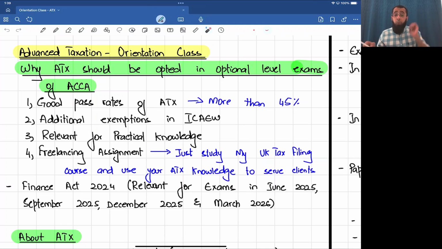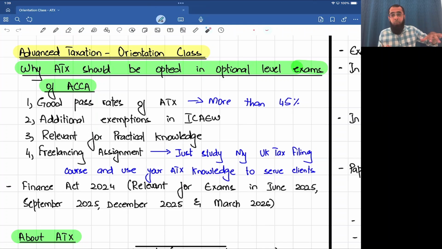Now, the fourth reason of opting this exam of advanced taxation is that when I teach this course, it's not about passing the exam. I teach this advanced taxation course with a lot of practical relevance. Because along with this advanced taxation course, I have one more great course for you guys in which I teach UK tax filing.